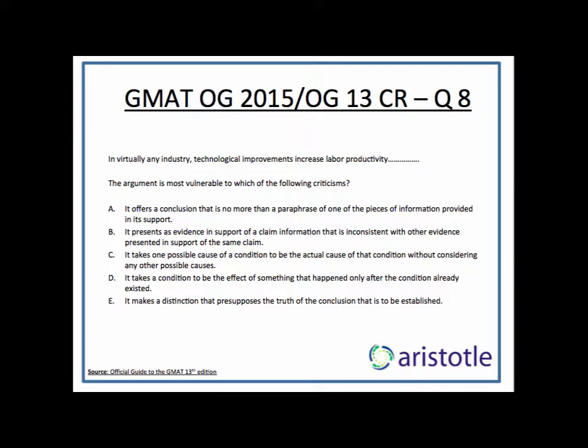The stimulus says in virtually any industry, technological improvements increase labor productivity, which is the output of goods and services per person hour worked. In Parlance's industries, labor productivity is significantly higher than it is in Virgia's industries. Clearly, therefore, Parlance's industries must on the whole be further advanced technologically than Virgia's are.